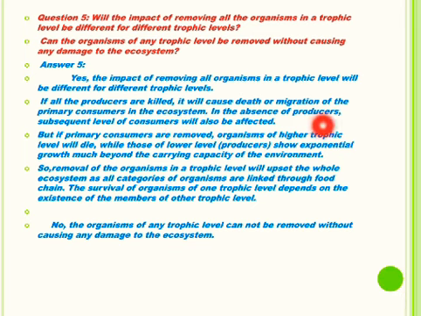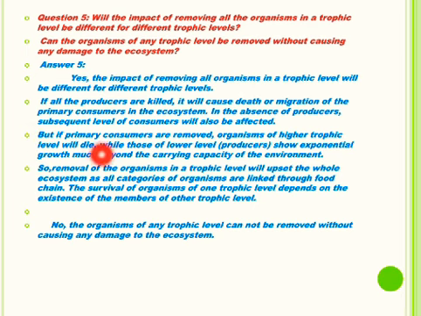So in the absence of producers, the subsequent level of consumer will also be affected. If herbivores won't get food as plants are killed, then the herbivores may die. And if herbivores won't get food, then the carnivores that depend on herbivores will also not get food and they will also die. In this way, the whole food chain gets disturbed. See another situation.